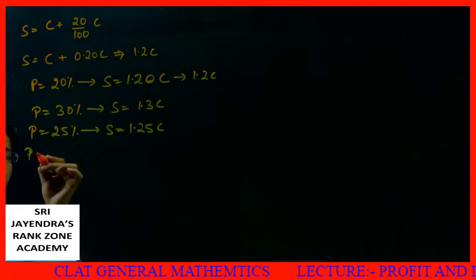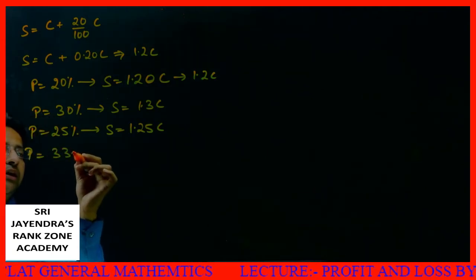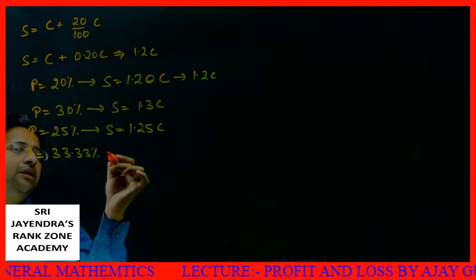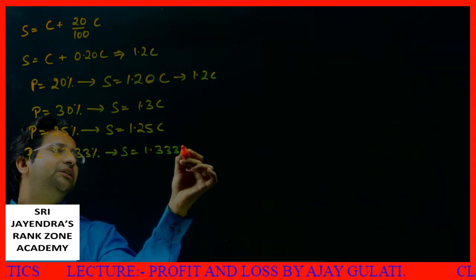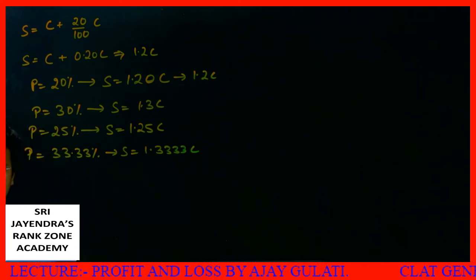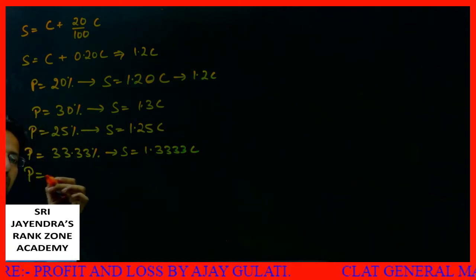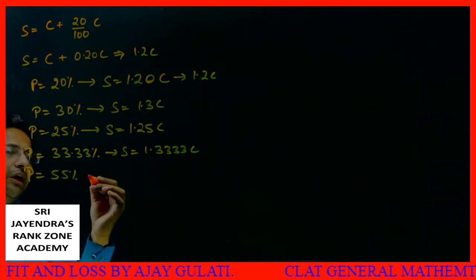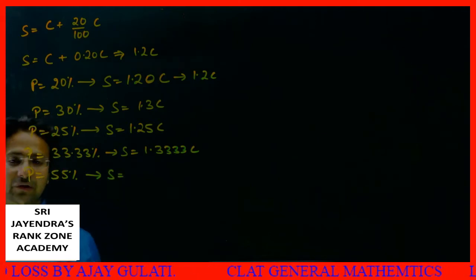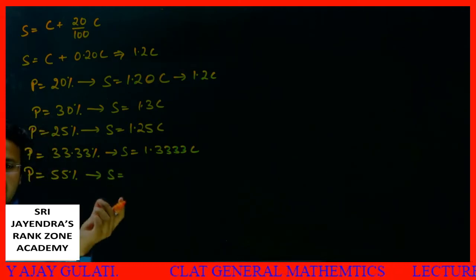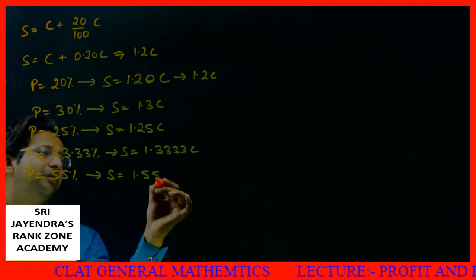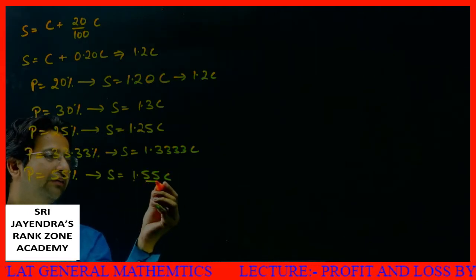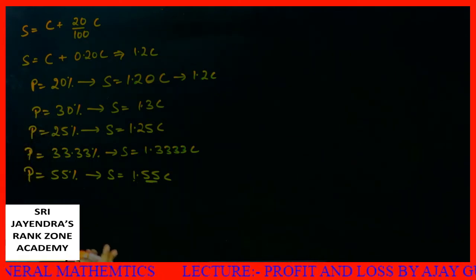If my profit is equal to 33.333%, then my selling price will be 1.333333 C, like this. If my profit is equal to 55%, then if the CP is X, the selling price will be 55% extra, that is 1.55. So after this one, whatever is there in the two decimal places, that is my profit.